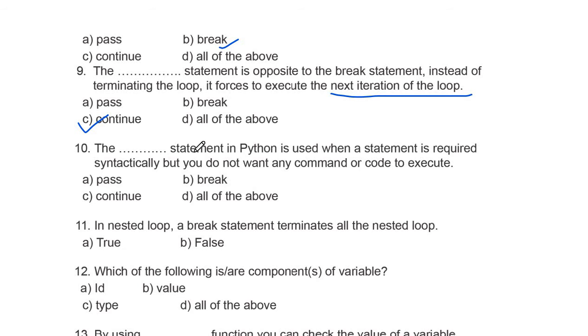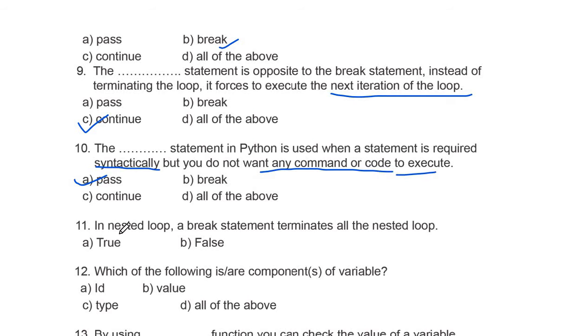So our question is asking which statement we will use in Python when the statement is required syntactically but you do not want any code execution, so we will use the pass statement.